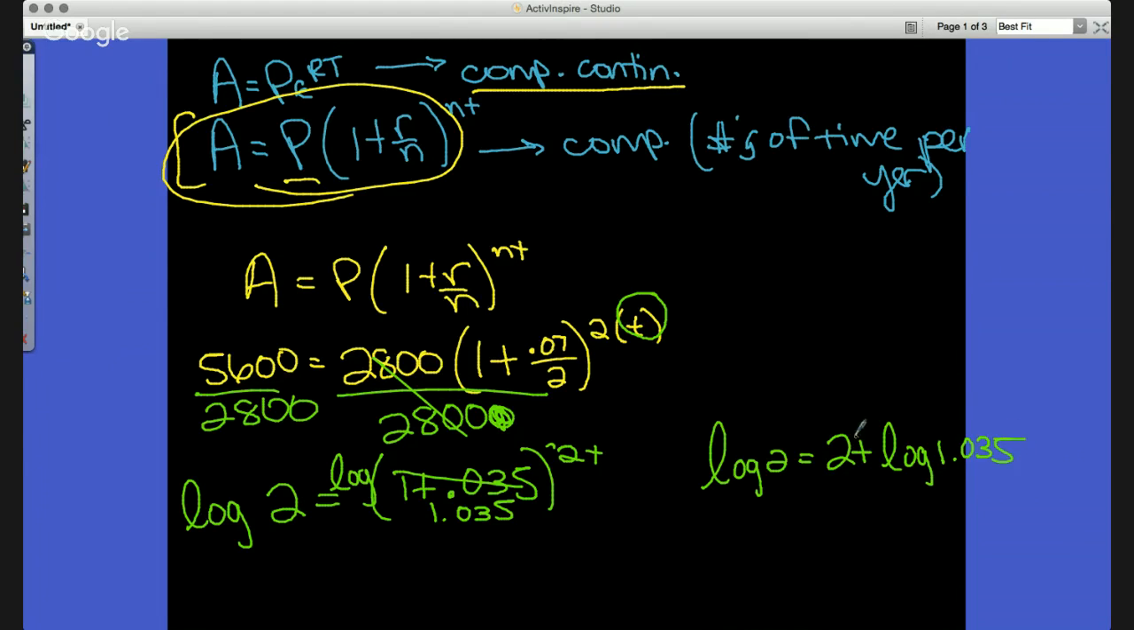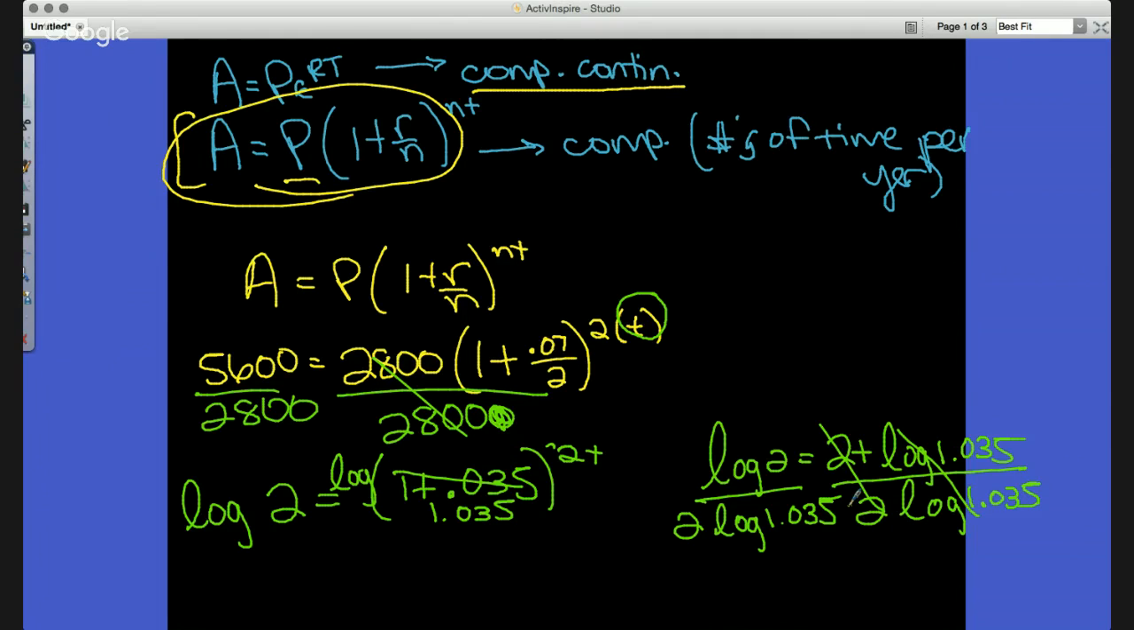Now, since t is the thing that we're isolating, we can divide by 2 log of 1.035, getting t by itself. We do it to one side, we do it to the other. And so once I do that, I get log of 2 divided by 2 log of 1.035 to get my answer. All right, let's see if you can do it too. Log of 2 divided by, parenthesis, 2 log of 1.035.